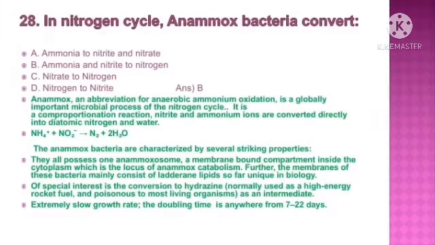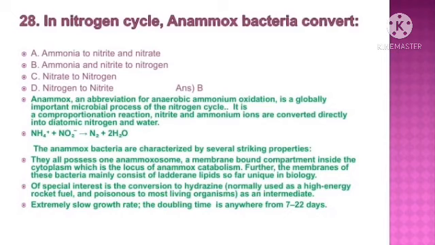Question number 28. In nitrogen cycle, anammox bacteria convert. The answer is option B, ammonia and nitrite to nitrogen. Anammox, anaerobic ammonium oxidation, is an important microbial process of nitrogen cycle.